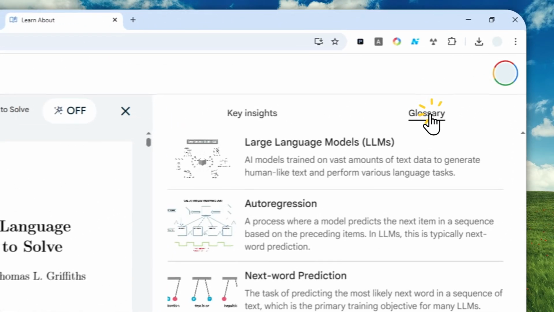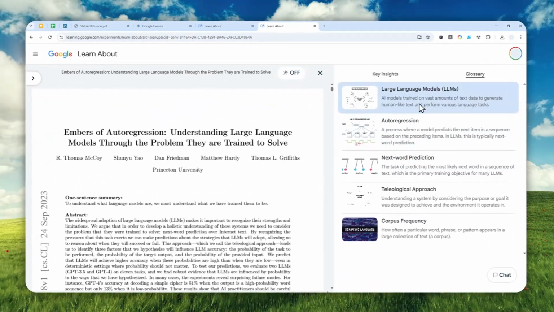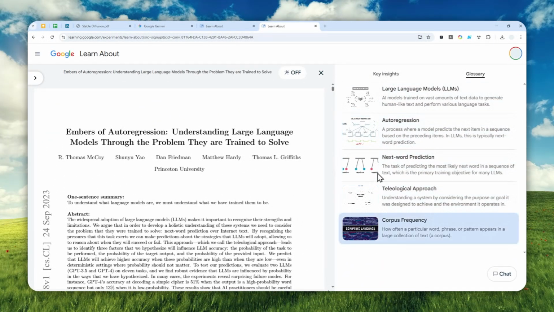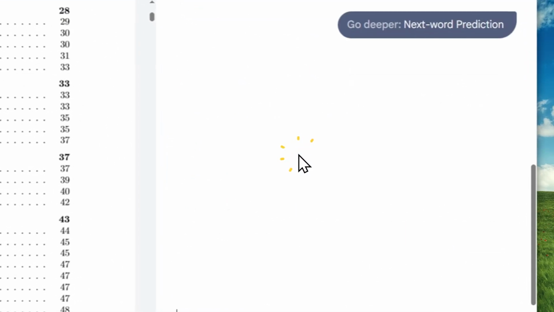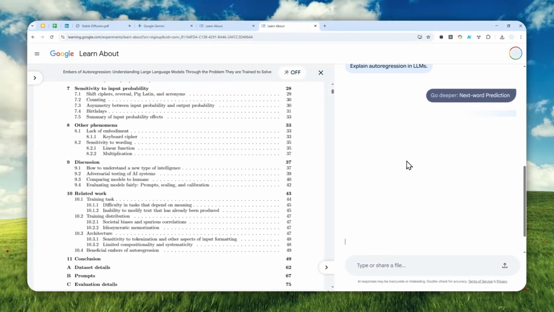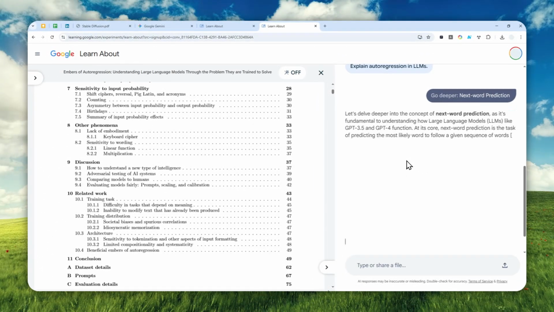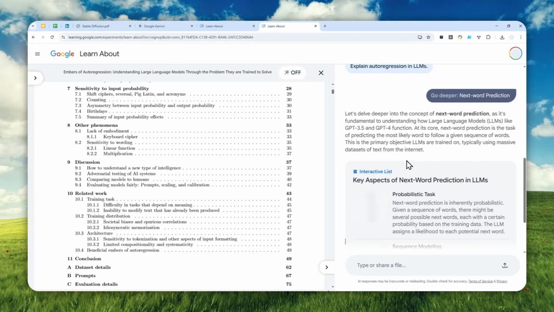Let's move to the glossary. And as you can see, there are some concepts that I can learn further based on the recommendation from AI. Let's say I want to learn about next word prediction. I'm going to click that. And there you go. So no need to write any message, just click on some interactive buttons and it will give you the answer.